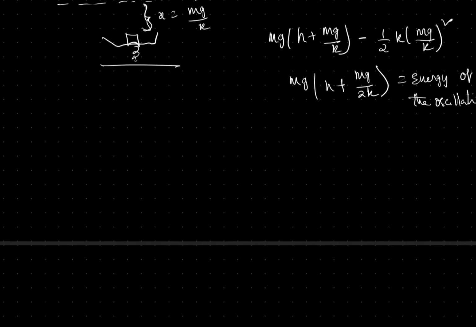And also if we need the amplitude, then half k into amplitude square equals the energy, which is also equal to mg into h plus mg by 2k.